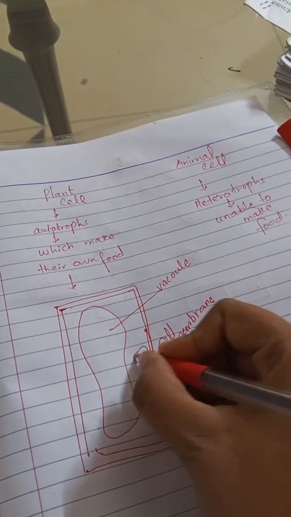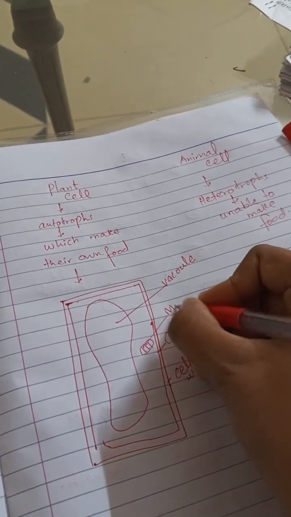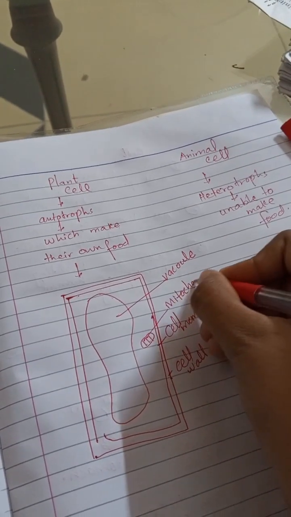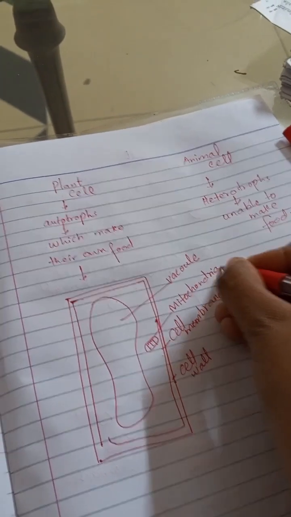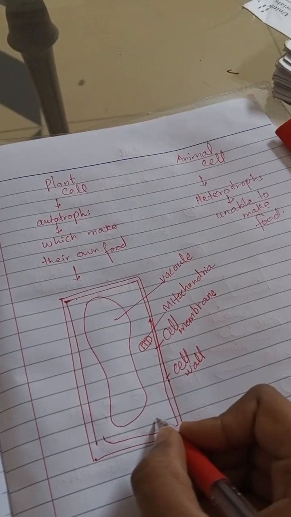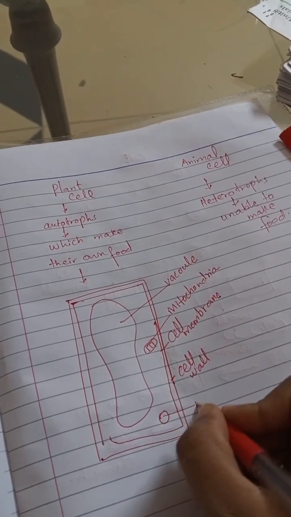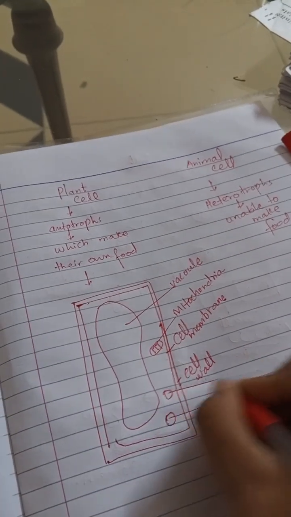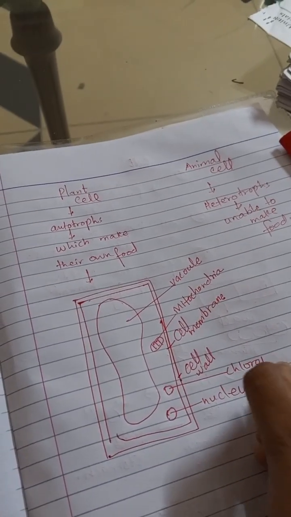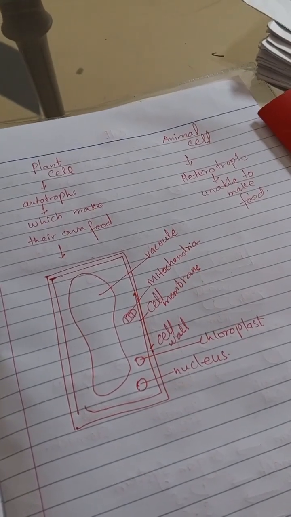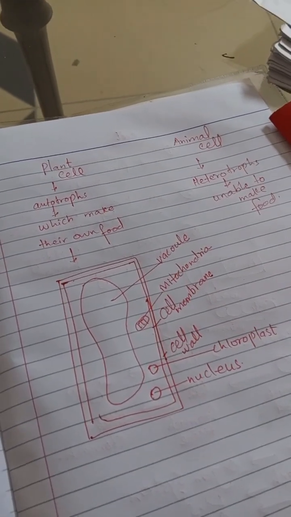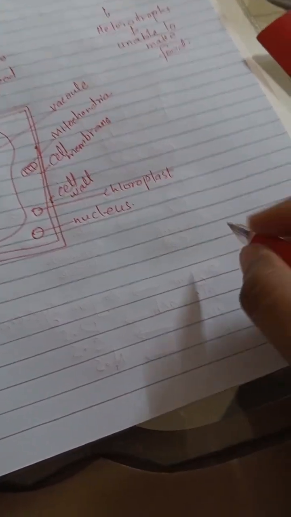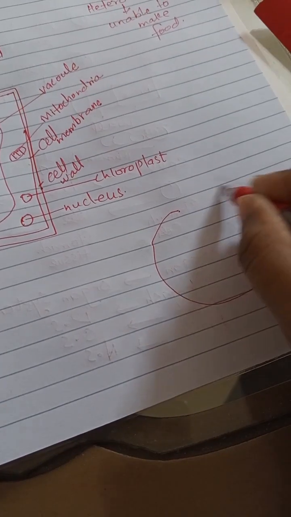This is the vacuole. Plant has a large central vacuole to store water. The function of the mitochondria is to produce ATP. This is known as the powerhouse of the cell. Similarly, the nucleus is the control center of the cell, and the most important thing is the chloroplast. The chloroplast contains chlorophyll, which helps the plant to make its own food by the process of photosynthesis.